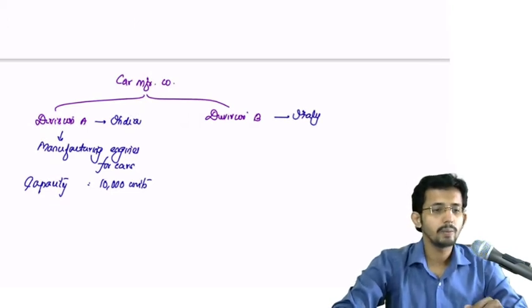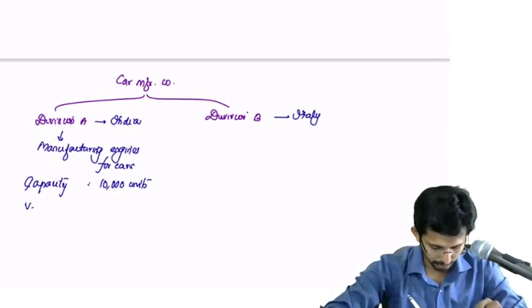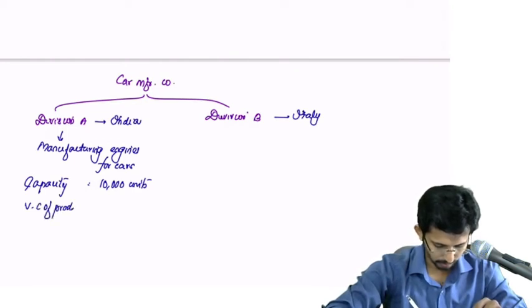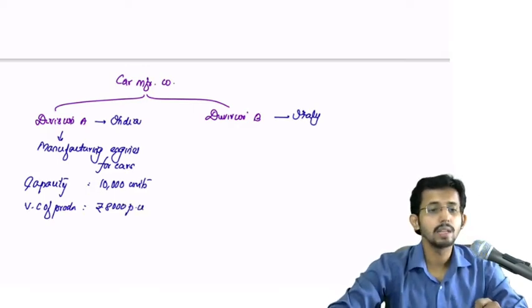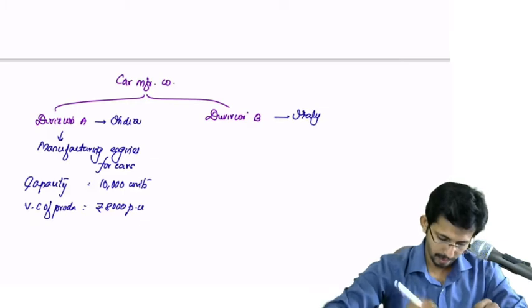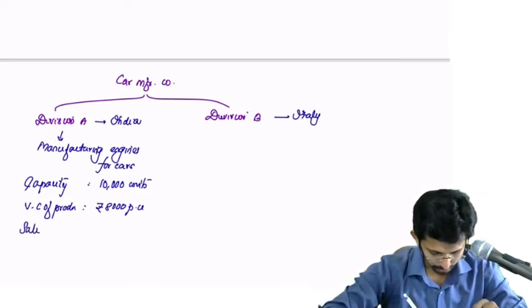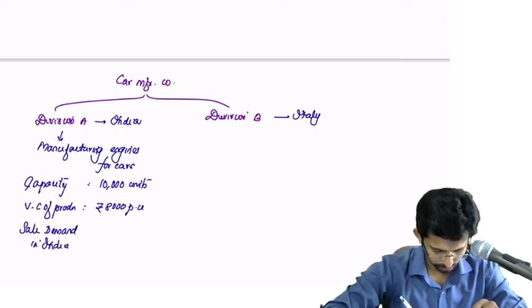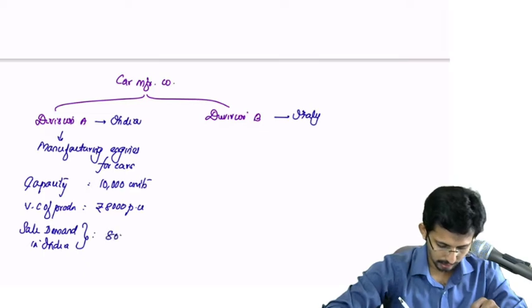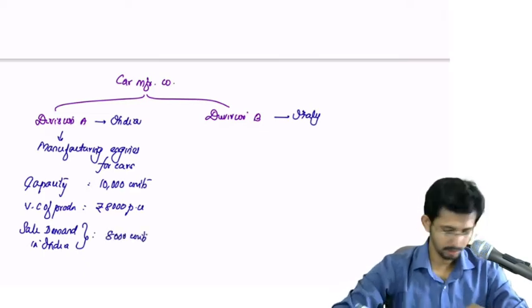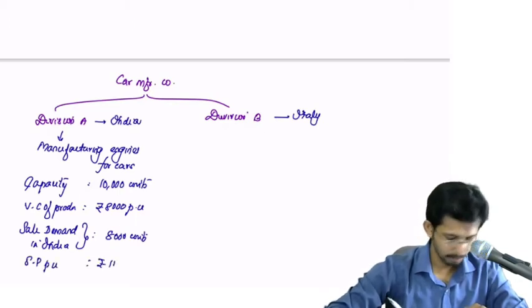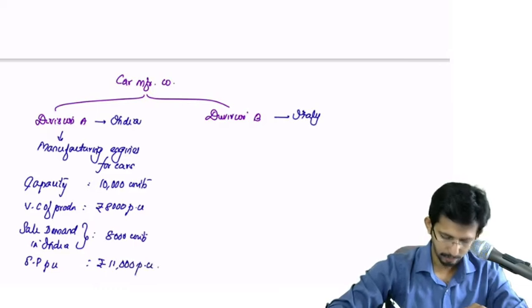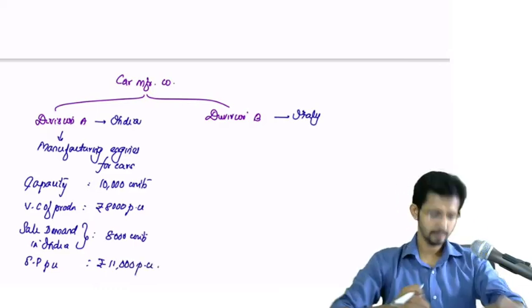Okay, then variable cost of production is 8,000 per unit. And the sale demand in India is 8,000 units, and selling price per unit is rupees 11,000 per unit. Okay, so these are the available information.